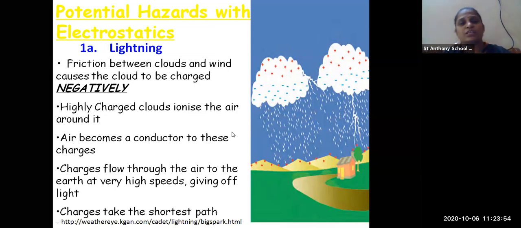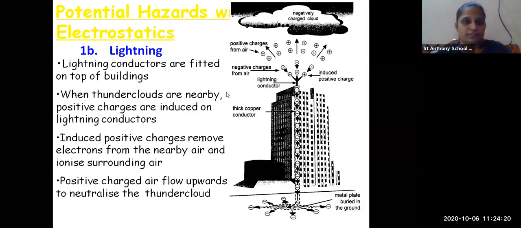The air becomes a conductor of these charges, so the charge flows from air to the earth with very high speed. The charges always take the shorter path.